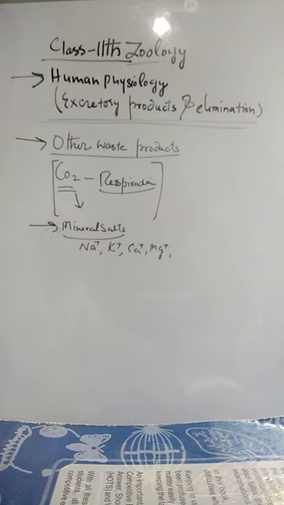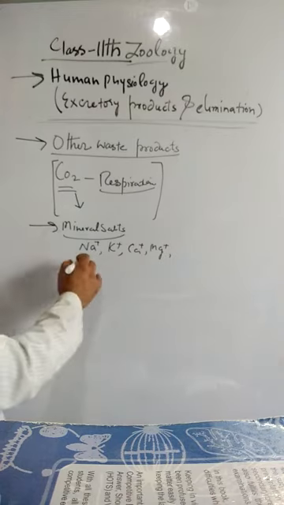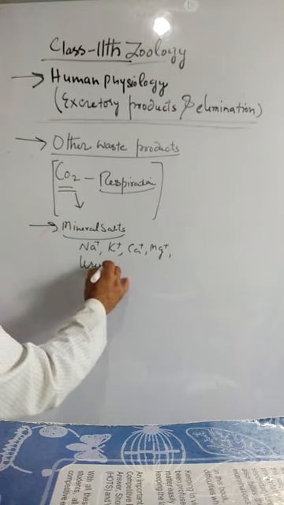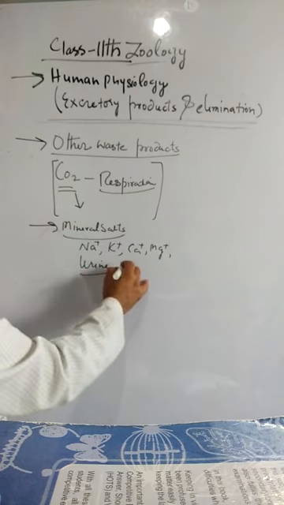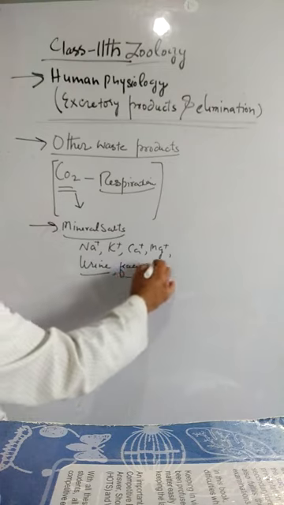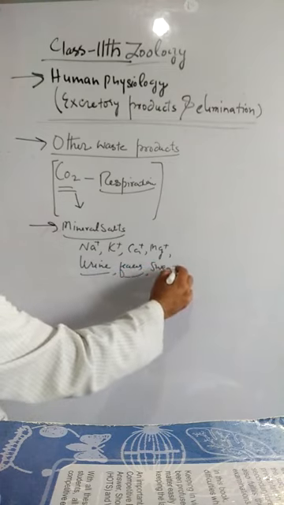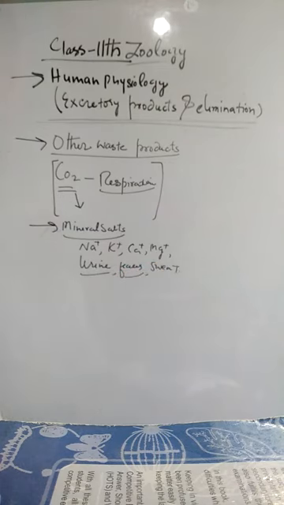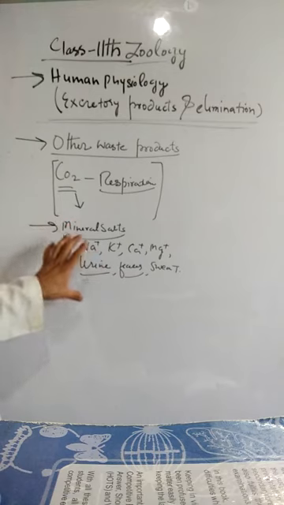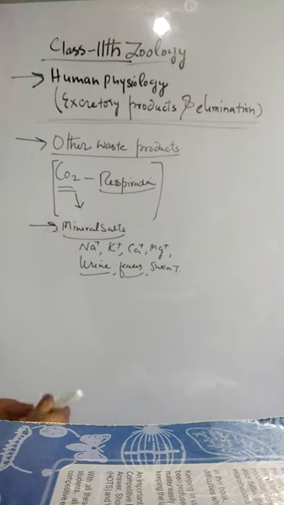They are present in the food in excess of the body's requirements and are excreted in urine, feces, and sweat. They may be excreted through urine, through feces, or through sweat. So far as the mineral salts are concerned, they are very important for regulating body physiology. But if they are in excess, they fall in the excretory products list.